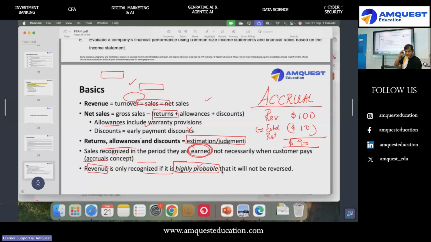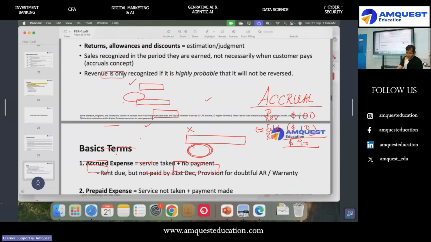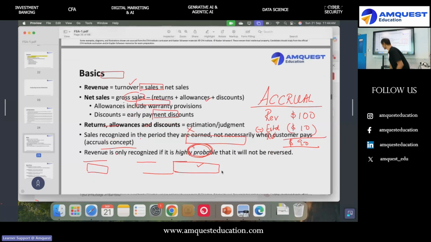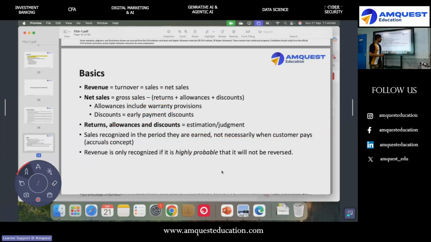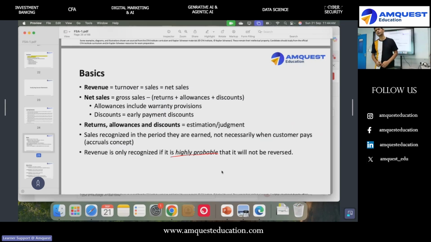Myntra, all of them. Please learn this example, and this will help you understand what exactly my estimation is around returns, allowances, and discounts. Clear? And again, remember one last term: it is only when it is highly probable. That means if I'm selling goods to a party who may not make the payment, then I cannot record the sale. So you have to take two things.